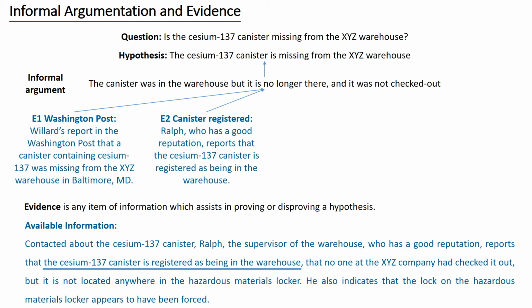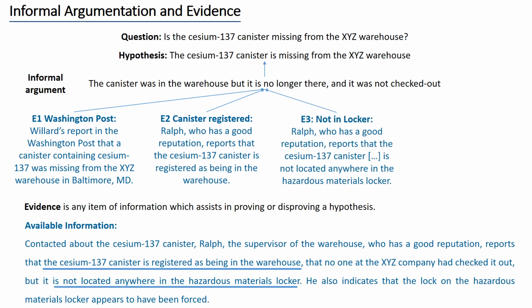Ralph is telling us that the cesium-137 canister is registered as being in the warehouse. This is also a relevant item of evidence because it claims that the canister was in the warehouse. Ralph's statement that the cesium canister is not located anywhere in the hazardous material locker also indicates that the canister is no longer in the warehouse.